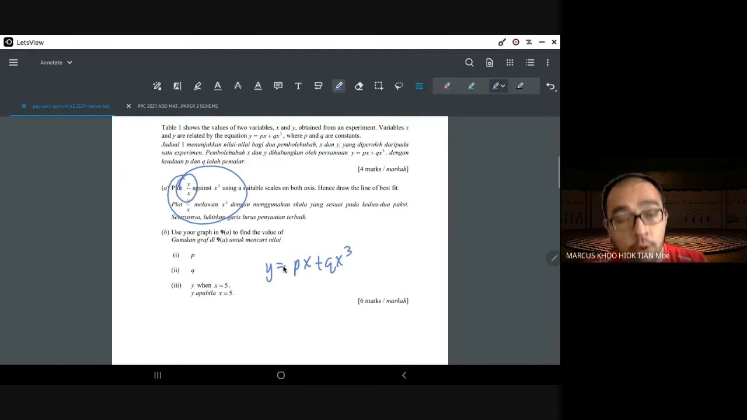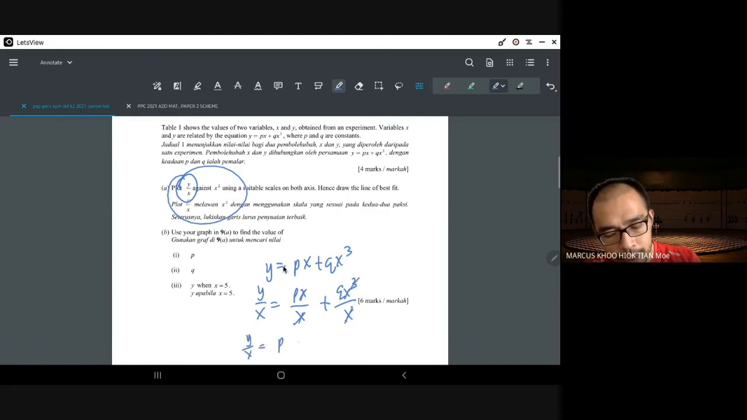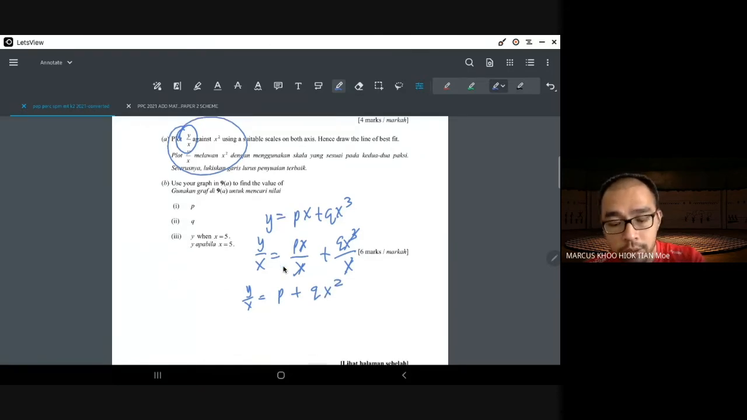You want y over x. So you divide everything by x. y over x equals px over x plus qx cubed over x. So this one will cut, this one will cut. You get y over x equals p plus qx squared. And according to the graph, this is the y-axis, this is the x-axis.